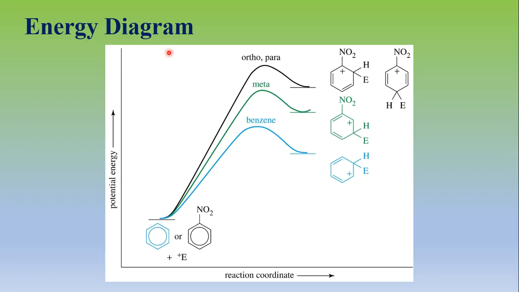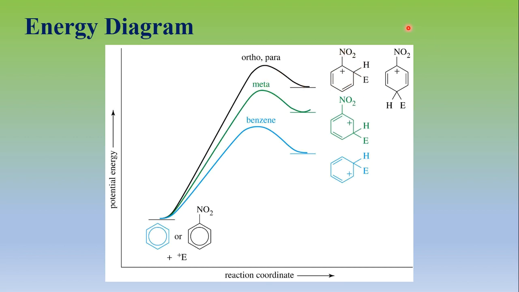Now see the energy diagram, the energy profile diagram, where we see the potential energy on the y axis and the reaction coordinate on the x axis. These are the reactants, these are the products, and these are the in-between intermediates. So here two types of reactants are chosen. This is nitrobenzene and this is benzene. Nitrobenzene is much less reactive compared to benzene, and attack of the electrophile on the ortho and para positions gives a highly unstable intermediate, one that contains very high potential energy.